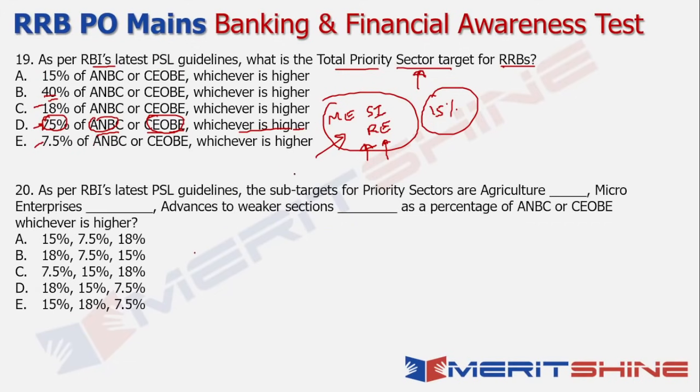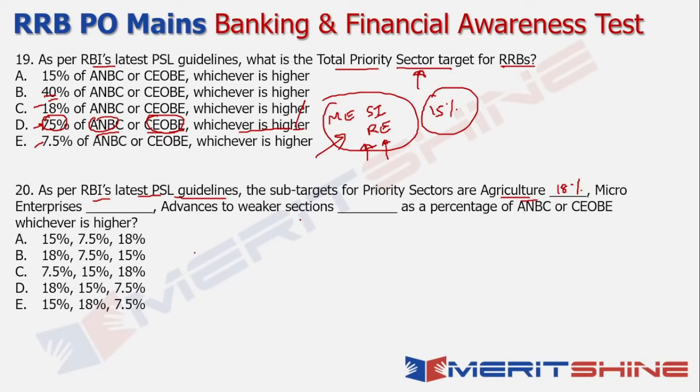So next up, we are looking at a slightly tricky question here, wherein we're talking about RBI's latest PSL guidelines, but it does not tell me whether I'm talking about scheduled commercial banks or RRBs or let's say foreign banks, right? So it has to be figured out from the options as to which type of category I'm talking about, right? So when you talk about agriculture, the subcategorization in terms of targets is pretty much the same across all the three segments, which is 18%, be it scheduled commercial banks or your foreign banks with more than 20 branches or your RRBs.